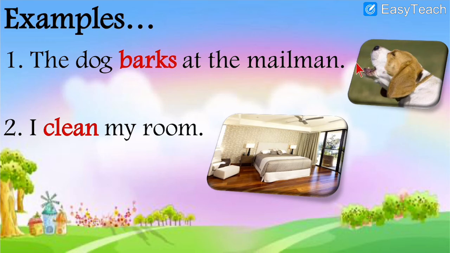He thinks that he's a stranger, or he might be a thief. So the dog is barking. So the dog barks means this action of barking is happening at present, right now. So this is simple present tense.